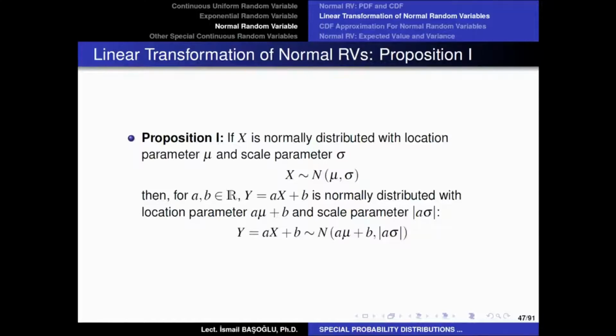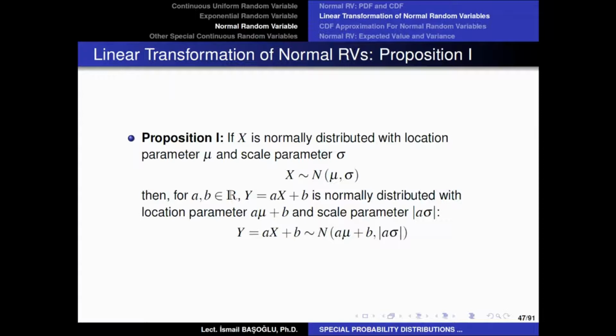Now we are going to learn about a few propositions on the normal random variable, and these propositions are very important. Why? Because due to these propositions, we are going to be able to calculate probabilities related to normal random variables. So it is very important for us to understand these propositions and how they are going to help us, because in the end, we are going to learn calculating probabilities related to normal random variables.